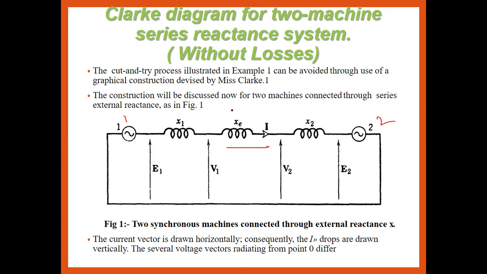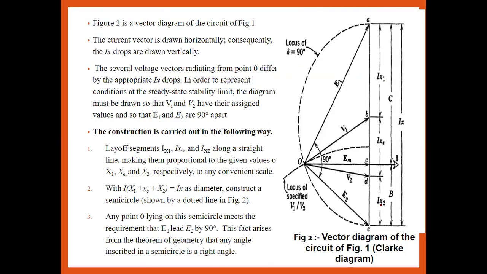The construction will be discussed for the two machine system connected through the external reactances, that is x1 and xe. Now the current vector is drawn horizontally, and consequently the IX drop is drawn vertically. The several voltage vectors radiate from the point O. This is the vector diagram, the Clark diagram without losses. We have to draw this diagram one by one by following a simple procedure.